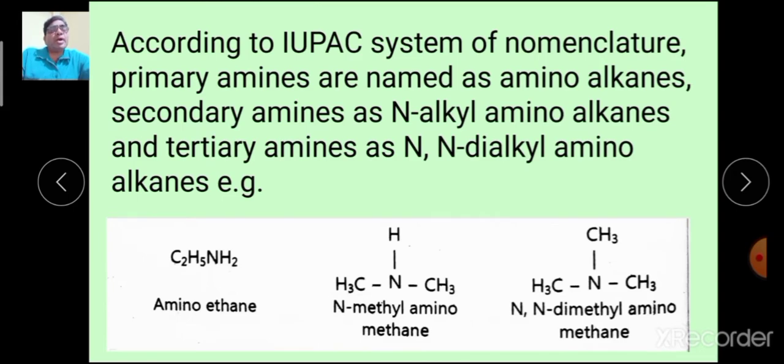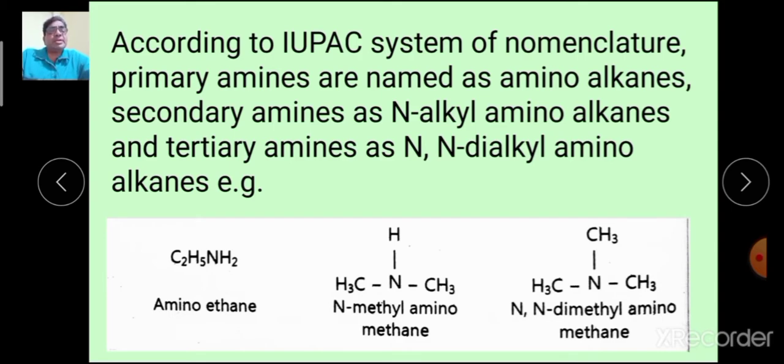But according to the IUPAC system of nomenclature, primary amines are named as aminoalkanes, secondary amines as N-alkyl aminoalkanes, and tertiary amines as N-dialkyl aminoalkanes. For example, this is ethylamine in the common system, but in our IUPAC system it is aminoethane.